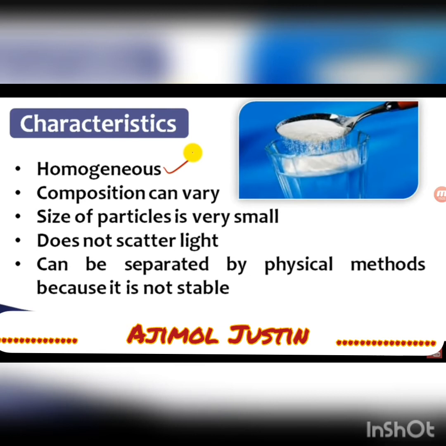Now, characteristics of a solution. A solution is always homogeneous and the composition may vary. The size of the particles is very small and does not scatter light. If you pass light through it, it will not scatter light, and it can be separated by physical methods because it is not stable. If you heat this sugar solution, what will happen? You can separate the sugar from the sugar solution.